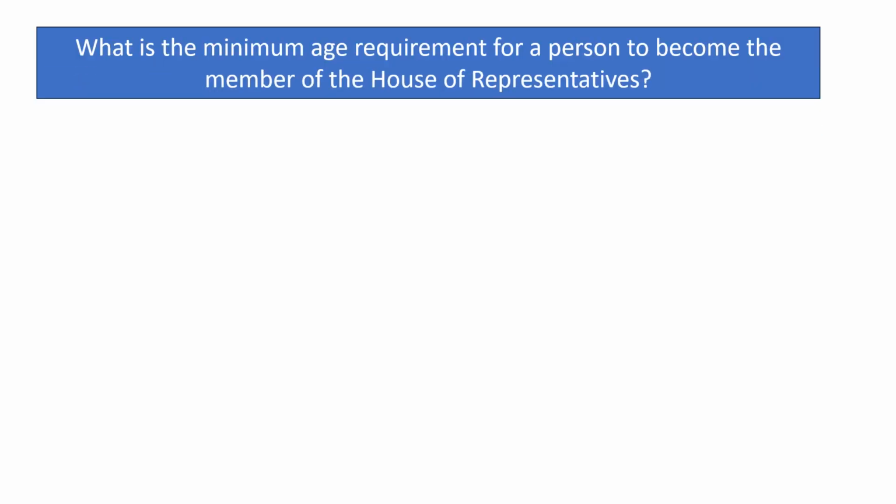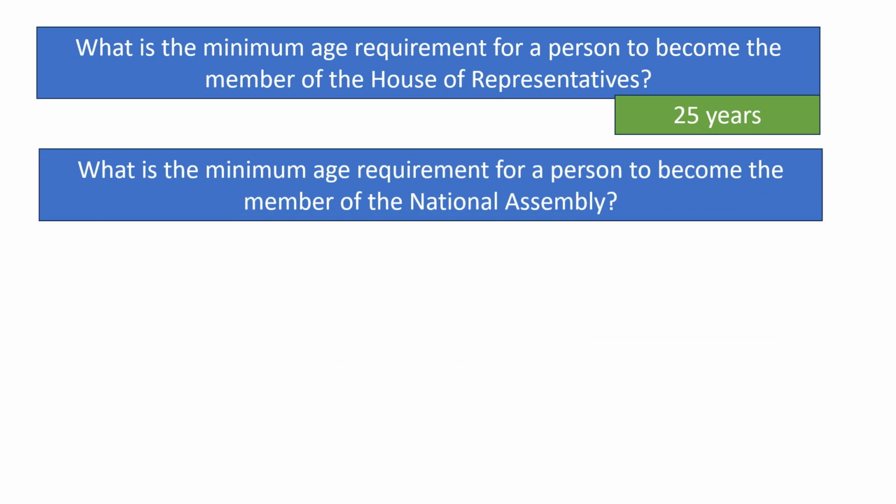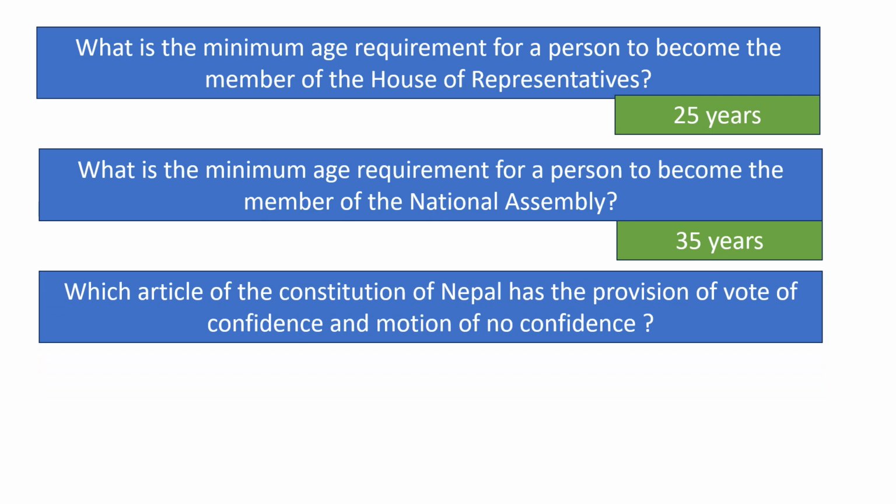What is the minimum age requirement for a person to become a member of the House of Representatives? 25 years. What is the minimum age requirement for a person to become a member of the National Assembly? 35 years.